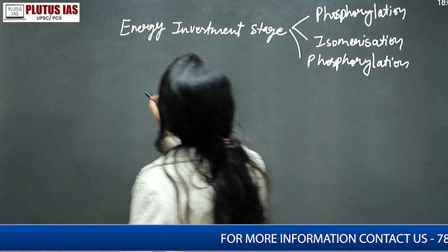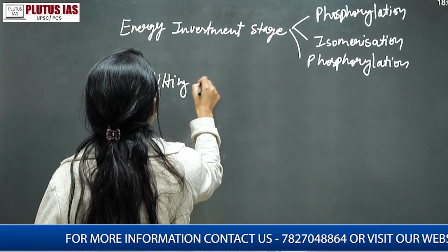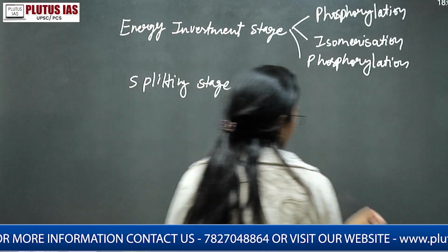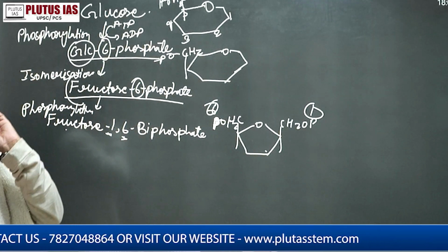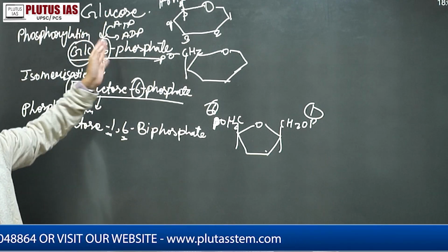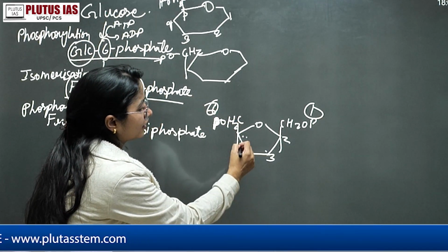Okay. Then we talk about the splitting phase, right? The splitting stage or splitting phase. So fructose 1,6 biphosphate. How many carbons do you still have? 6 carbons. Glucose, fructose and everything is 6 carbons. 1 2 3 4 5 and 6.